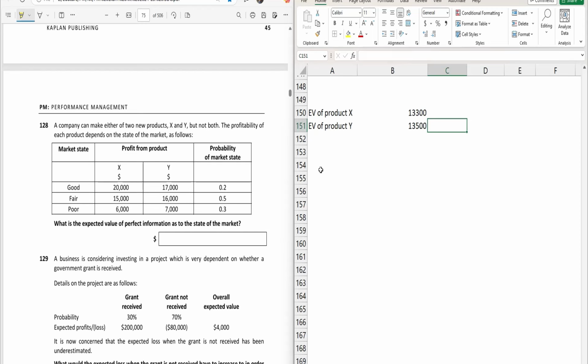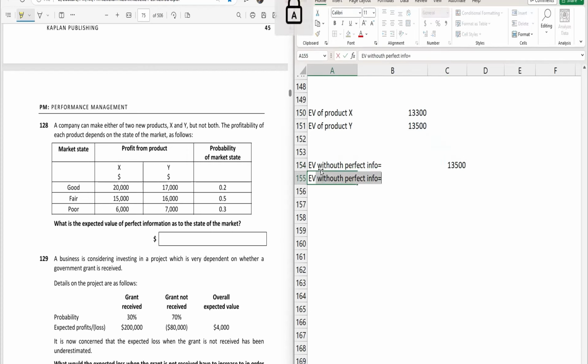So now expected value without perfect info equals 13,500 and expected value with perfect info equals 20,000 into 0.2 plus 16,000 into 0.5 plus 7,000 into 0.3. So this is the value of expected value with profit information.